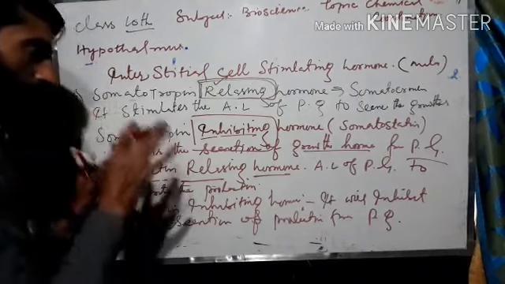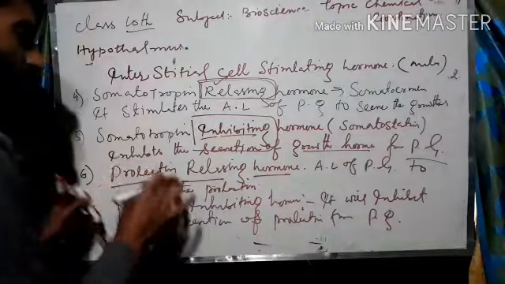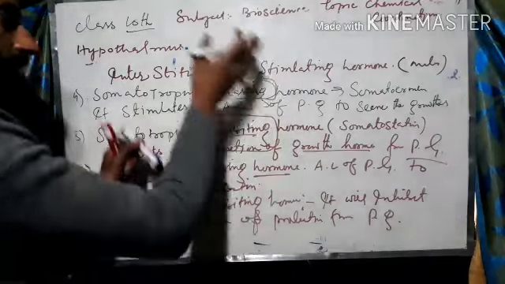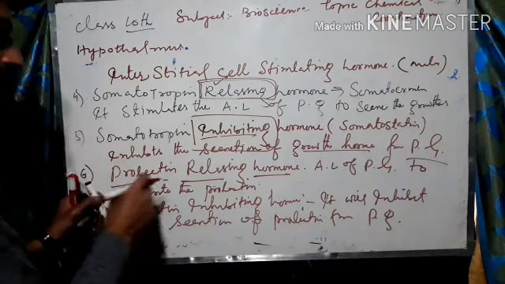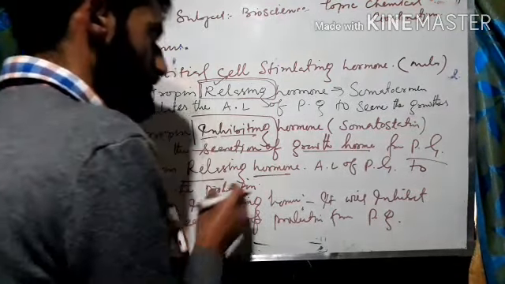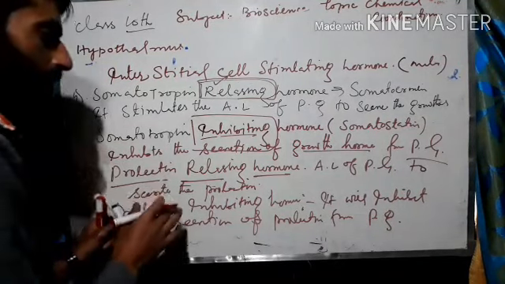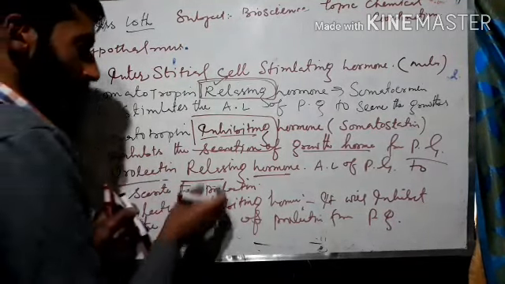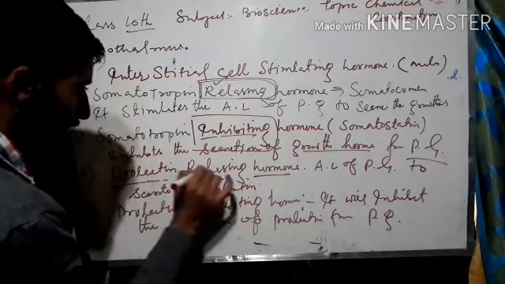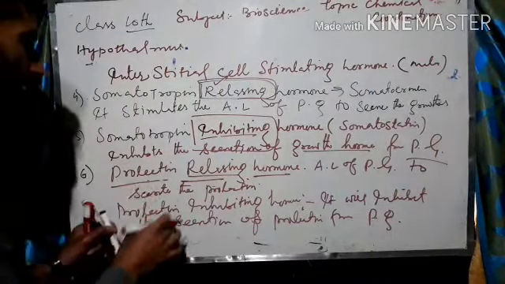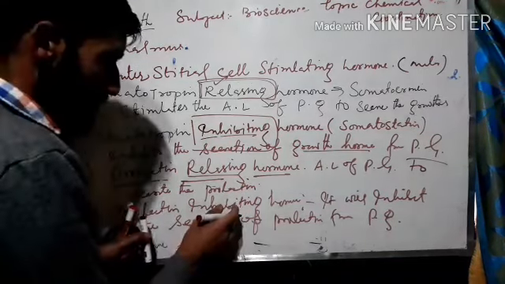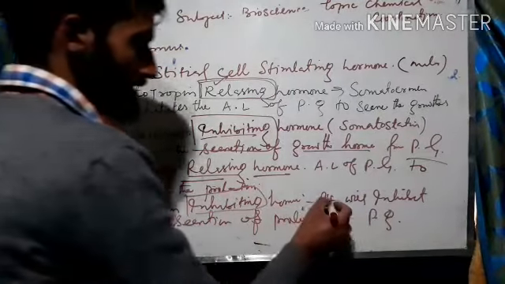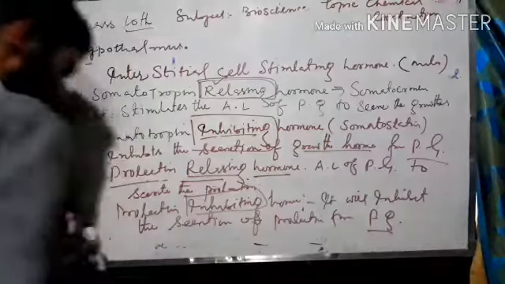Prolactin releasing hormone is going to stimulate the pituitary gland to release the prolactin. Later on I will tell you the functions of all these hormones, but today you are only going to know that they are going to stimulate the pituitary gland to secrete, or they are going to inhibit the pituitary gland to stop the secretion of a particular hormone. So here prolactin releasing hormone is going to stimulate the pituitary gland in order to secrete the prolactin hormone. In case of prolactin inhibiting hormone, here it is going to inhibit the secretion of prolactin from the pituitary gland. I hope you are getting this.